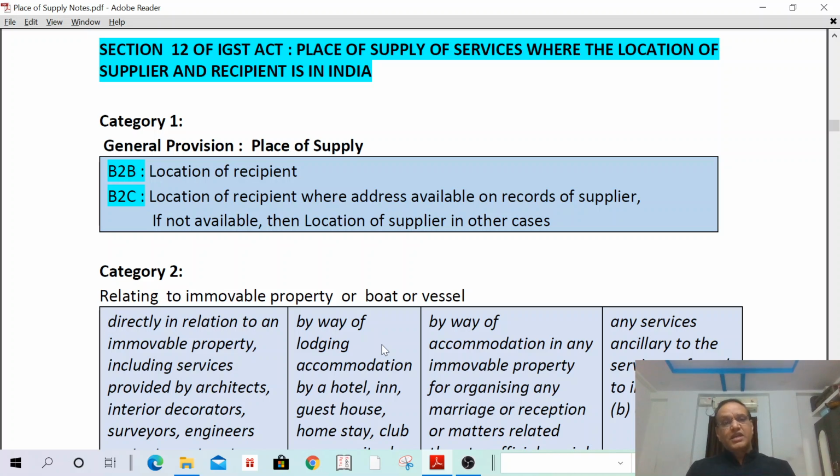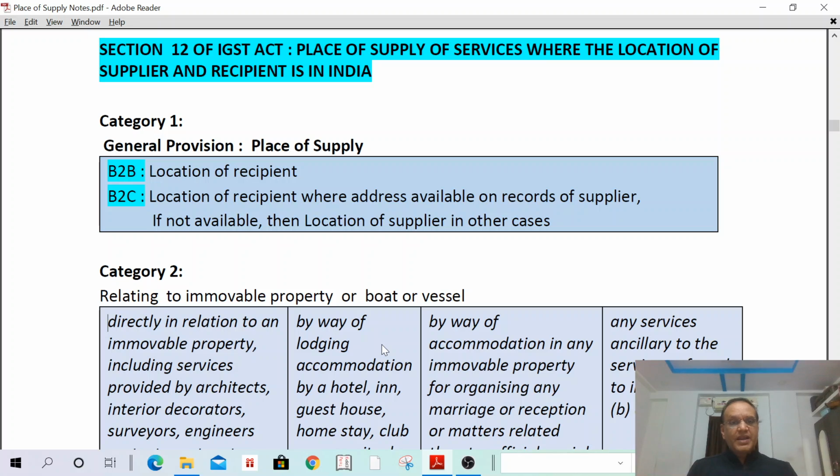For example, if I am providing auditing services, I am the supplier, and I have done some work for some recipient. If I don't have any address of the recipient, my place of supply shall be the location of the supplier.